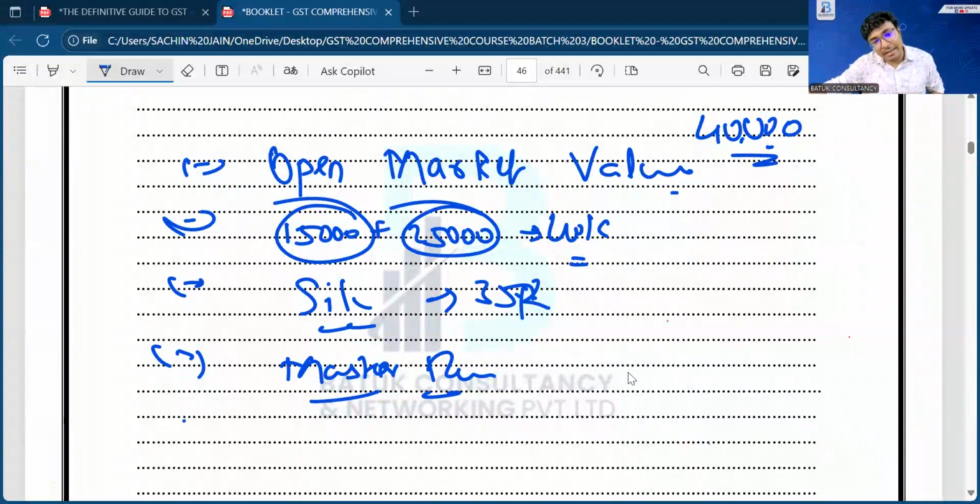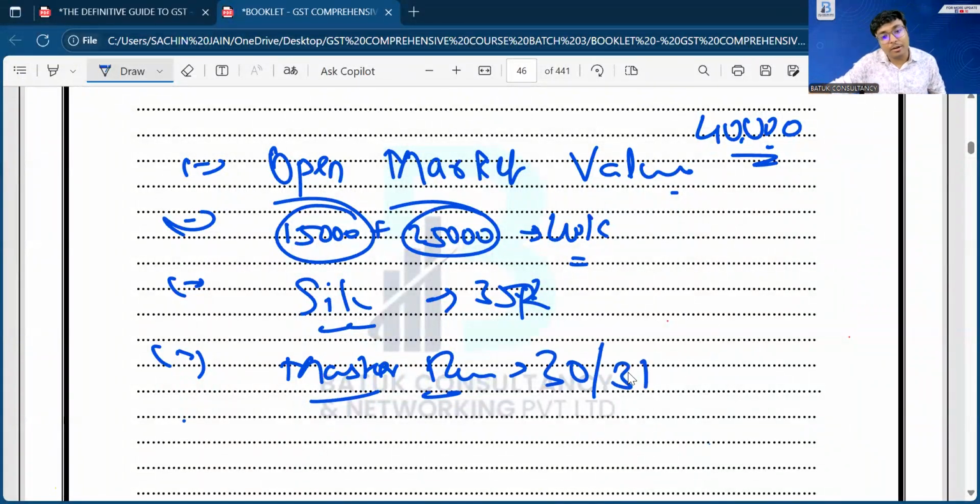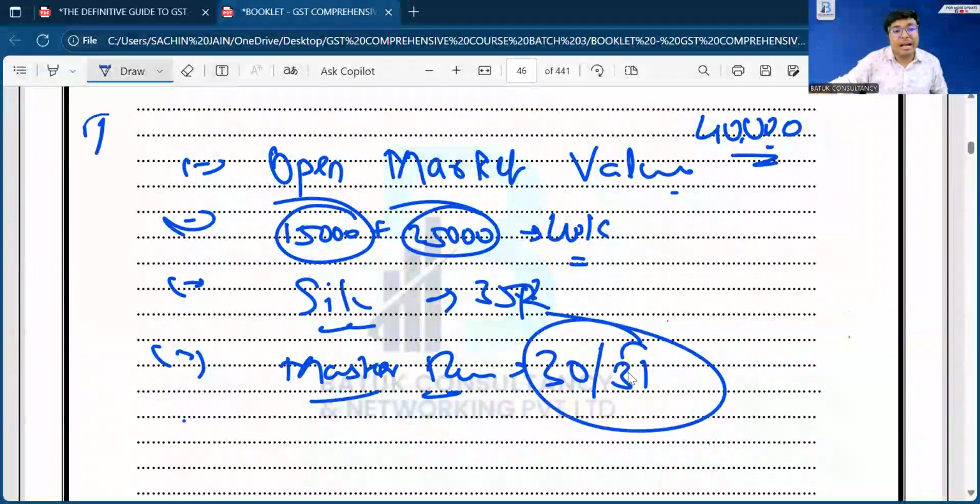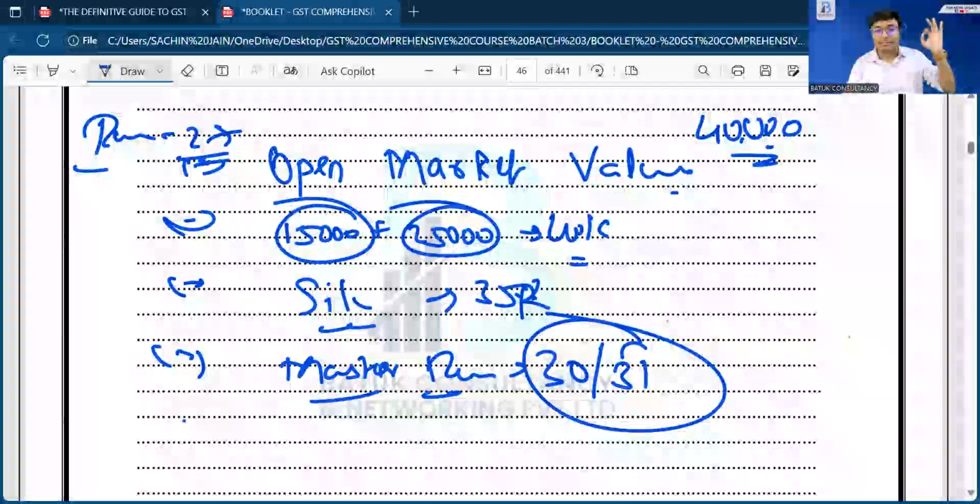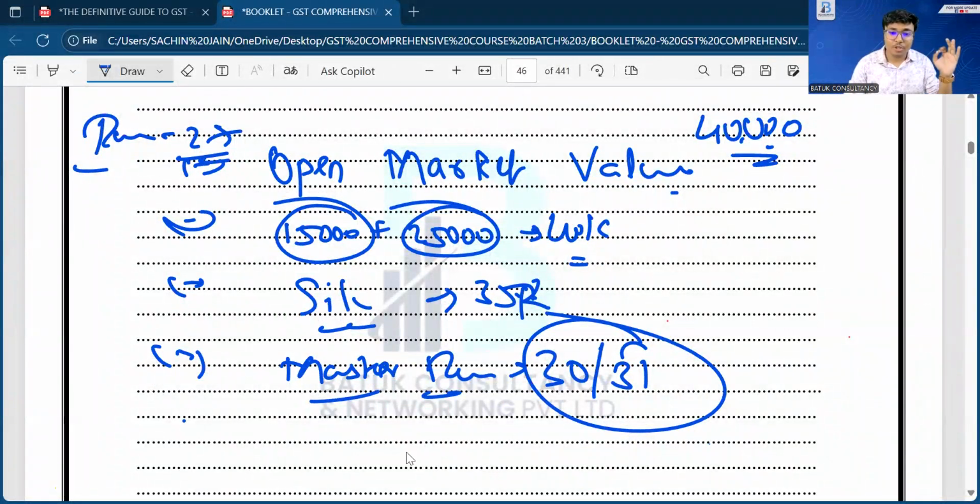And the master rule they have given, rule number 30 or 31, and the rule which we have covered is rule number 27. This is the first rule, which talks about that if you are not able to decide the value as per the normal principle, and price is not the sole consideration, in that case, you have to decide the value as per open market value or money plus monetary consideration, or like kind, quality, quantity.